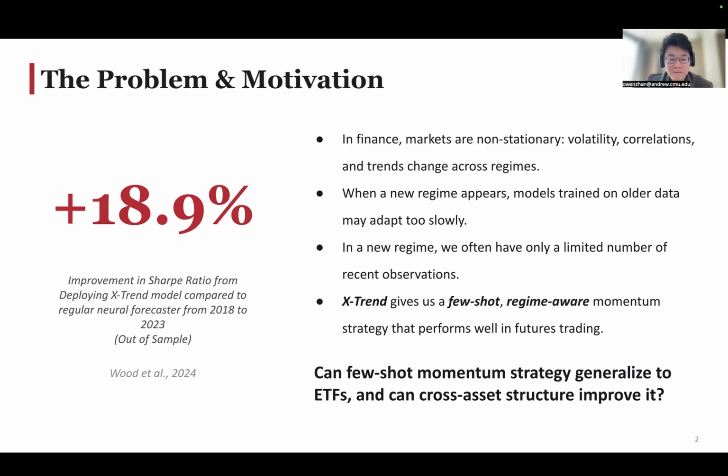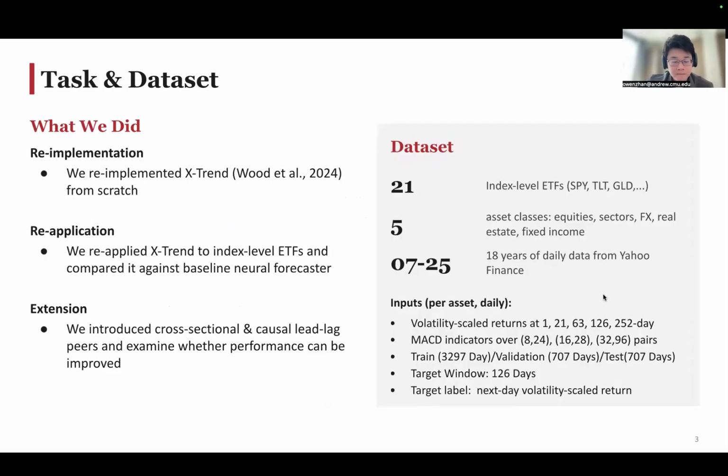According to their research, the X-trend model showed an 18.9% Sharpe ratio improvement over the baseline neural forecaster in trading future contracts. We're curious if this framework can be generalized to ETF contracts and if cross-asset structure can further improve its performance. So our work has three parts: re-implementing the X-trend model, verifying its performance with different data, and developing extensions to further improve its performance.